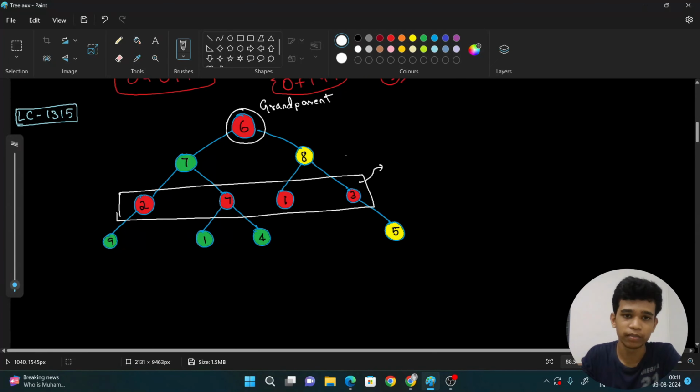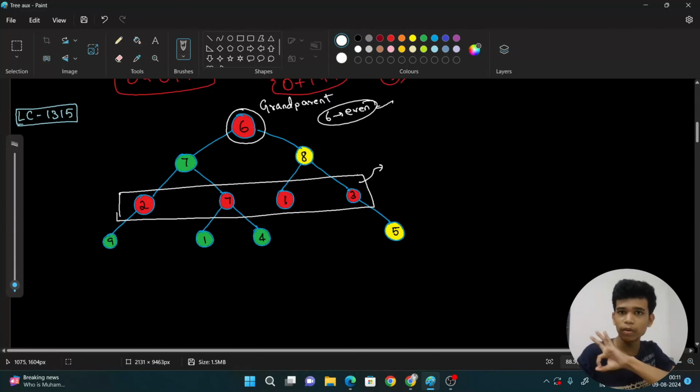So I want to get all this sum. Why am I getting this sum? Because 6 is even. So if there is an even grandparent, then just take the sum of all the grandchildren's values. So it will be 2 plus 7 plus 1 is equal to 10, and 10 plus 3 is equal to 13.